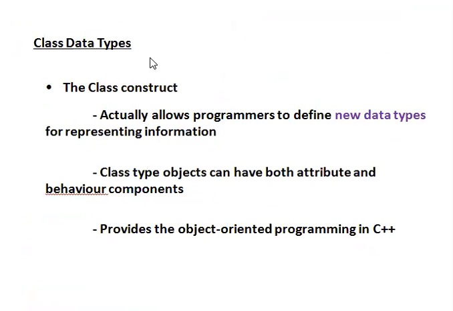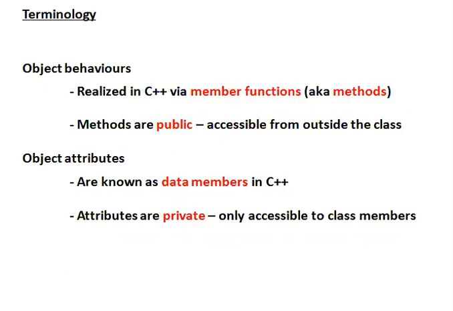Then class data types. In class data types, the first one is the class constructor. Under this, it allows the programmer to define new data types for representing information, and class type objects can have both attribute and behavior components. It provides object-oriented programming. Then object behavior, through member functions, we can realize the program and run it in the main function.